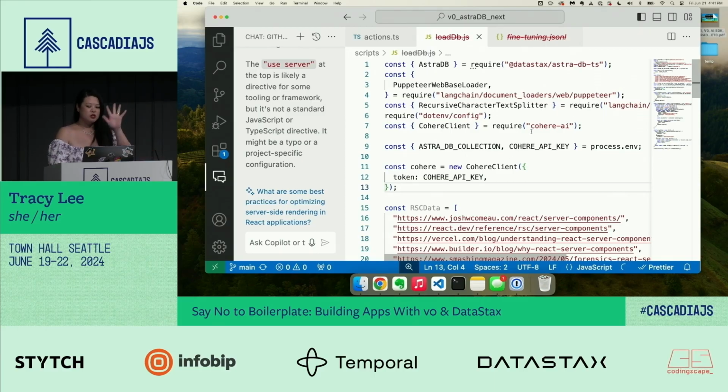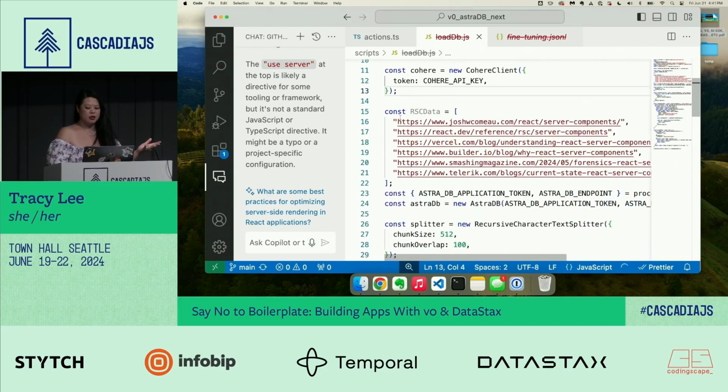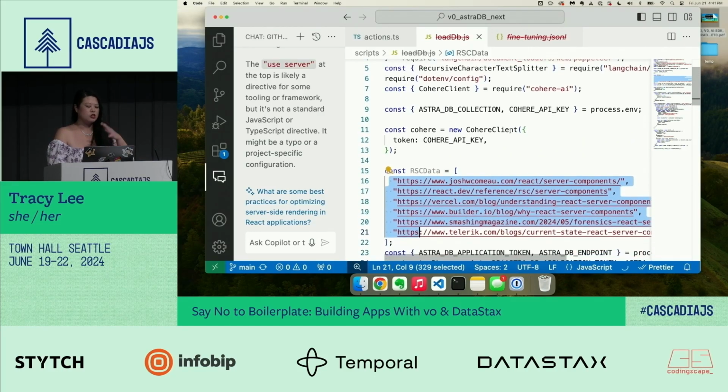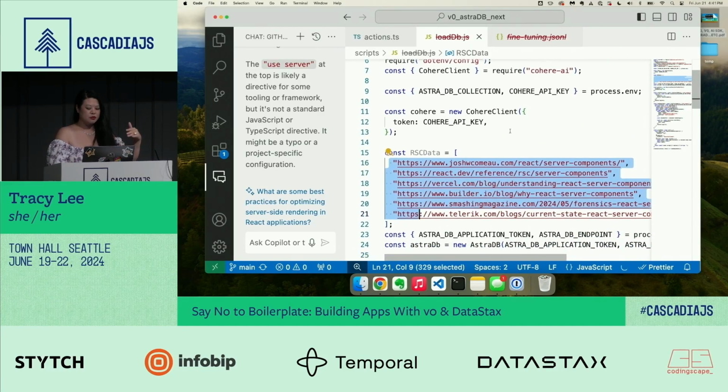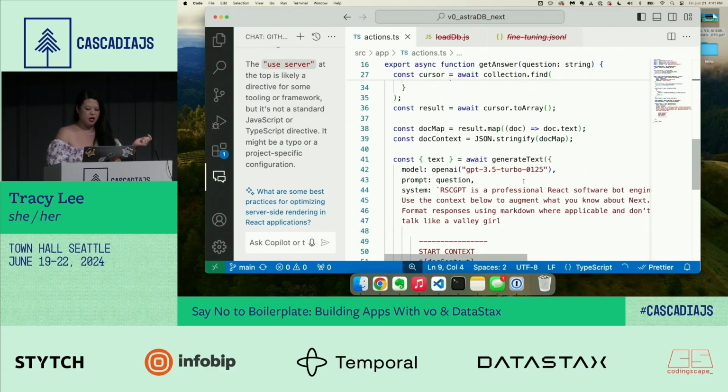Anyways, point being, there's this little script right here. Also, if you're excited about React Server components, please write more blog posts. I found like six relevant blog posts, okay? So basically what this does is it scrapes all of those pages and then dumps it into a vector database so that it has information about React Server components, and then I can hook it up. And that's why my little chatbot knows about React Server components.